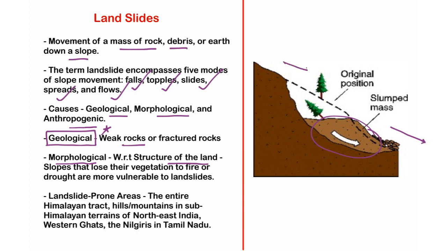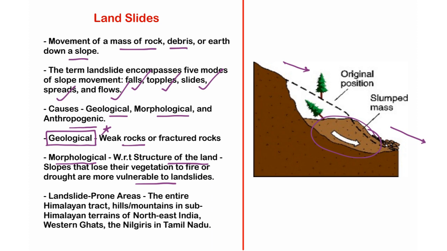If slopes lose vegetation, trees, flora to fire or drought, they are more vulnerable to landslides, because the better the vegetation is, the better it can hold the soil and restrict the movement of these rocks. But when there is an absence of this vegetation, it is most likely for the mass of rock or debris or earth to move down a slope. That is the morphological cause.